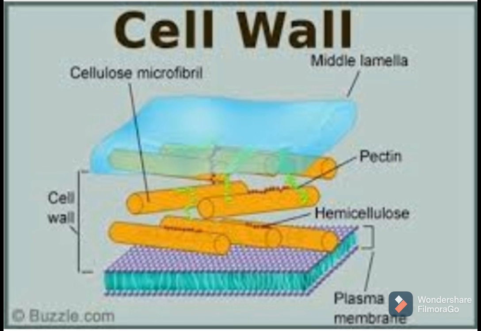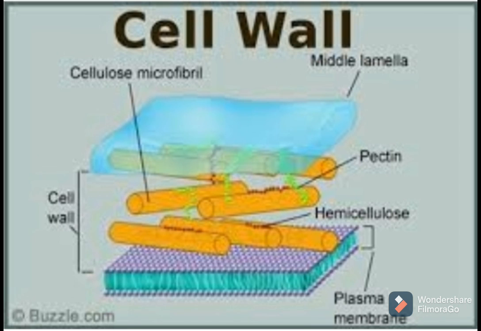So it is a rigid, semi-transparent, non-living outermost covering of the cell. Why is it non-living? Because it is made up of particular molecules. It is very rigid. It gives shape and that rigidity to the cell. It is for protection of the cell membrane. The cell membrane is living, but the cell wall is non-living. Then it protects a cell from infection and mechanical damage.